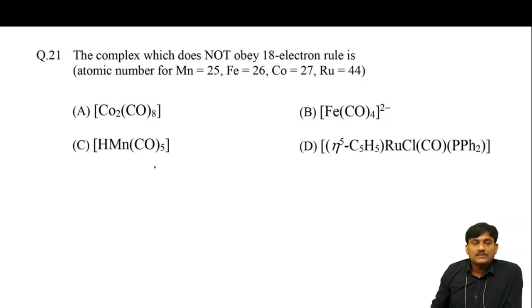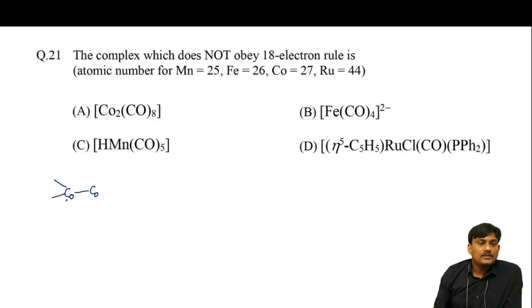Here complexes are given. The first complex is Co2(CO)8. One of the structures of Co2(CO)8 I am taking. This is a structure.